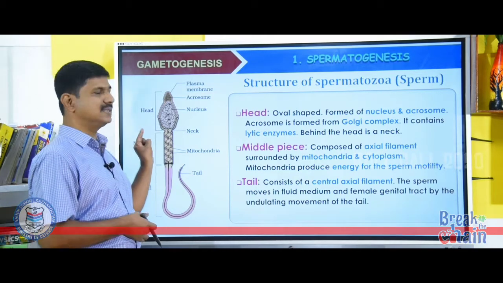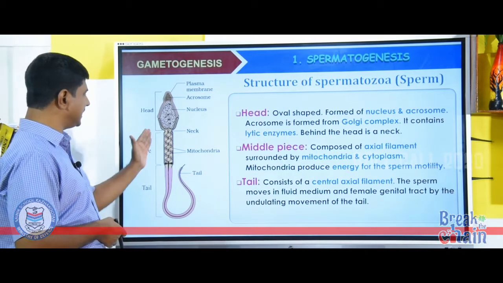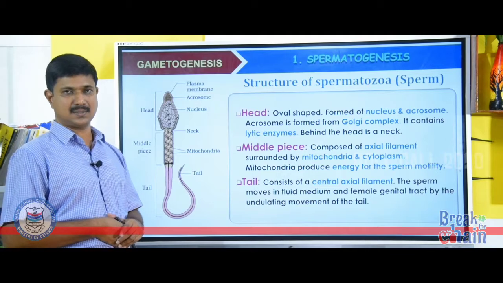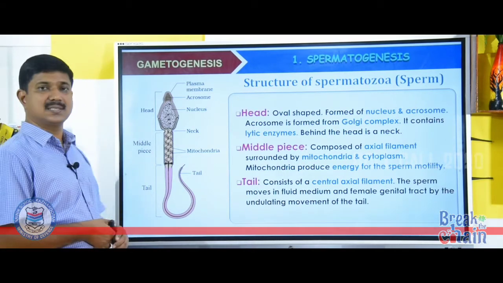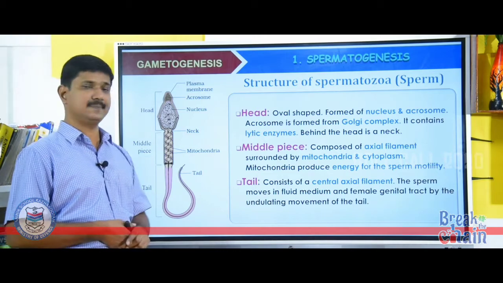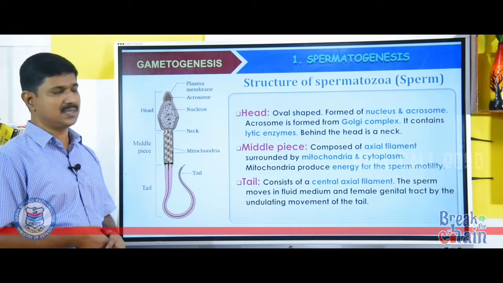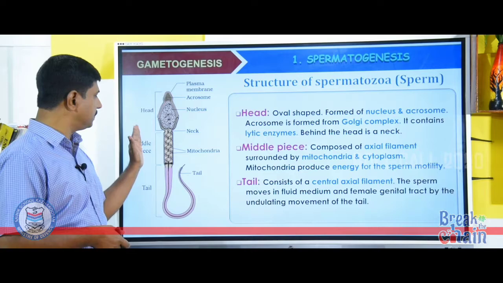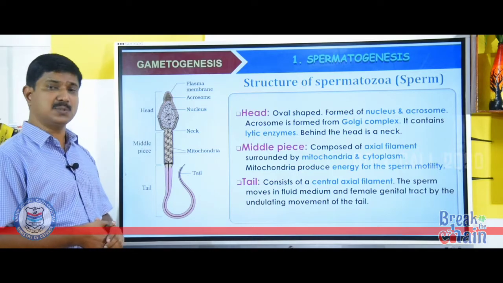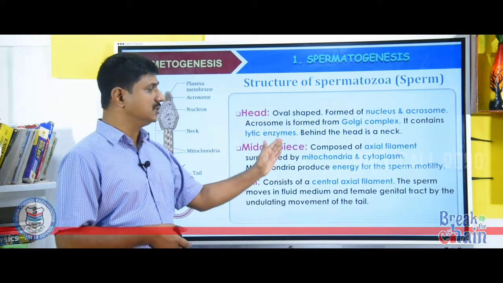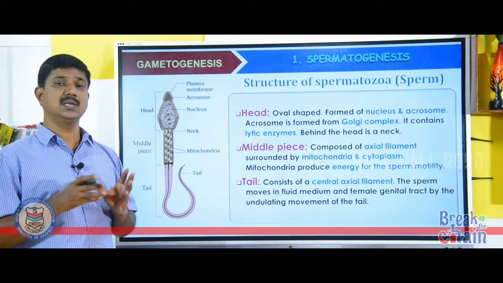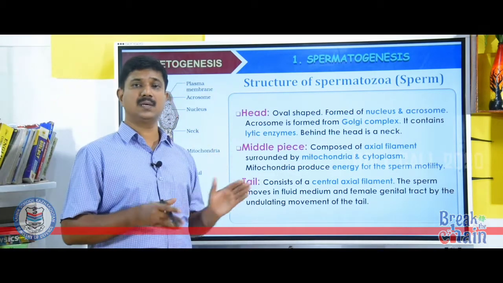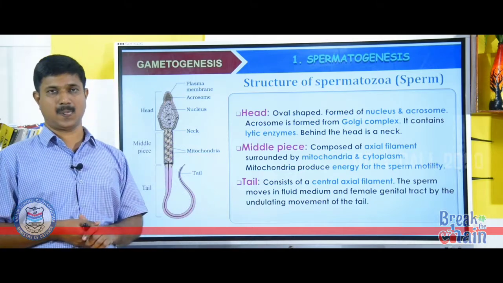Behind the head, there is a neck. The second part is middle piece. Middle piece is composed of an axial filament surrounded by mitochondria and cytoplasm. See, a large number of mitochondria are present in the middle piece. These mitochondria produce energy for the sperm motility.